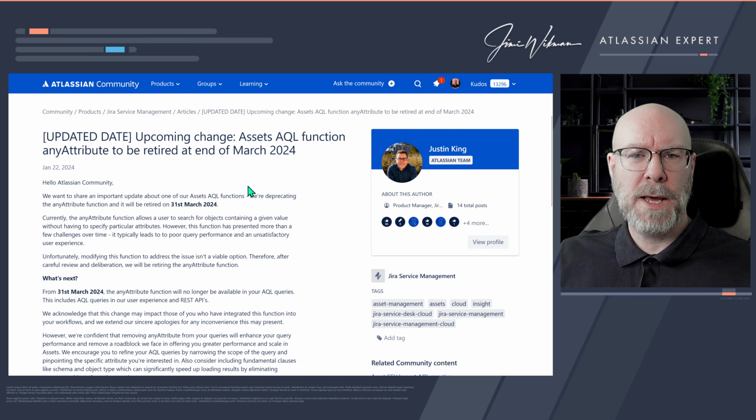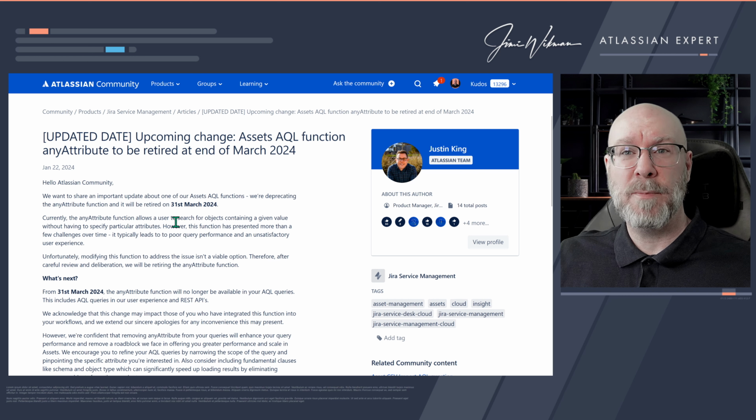So in assets, there is an AQL function called anyAttribute. The way that one works, it allows someone to search for objects containing a given value without having to specify an attribute. So you can search for things without specifying an attribute. And I assume that a lot of people are using this. I'm not using it, but I'm guessing a lot of people are, because you don't have to specify a specific attribute, so you can get more data out by just having this generic call.